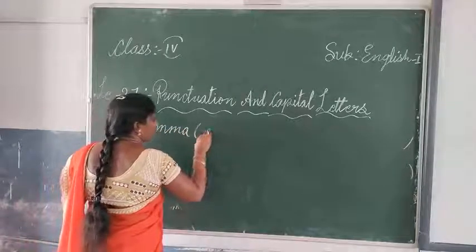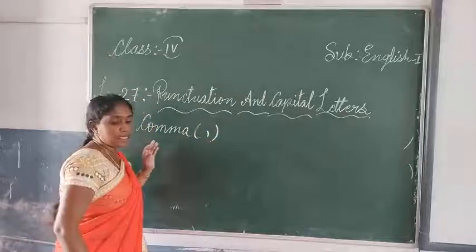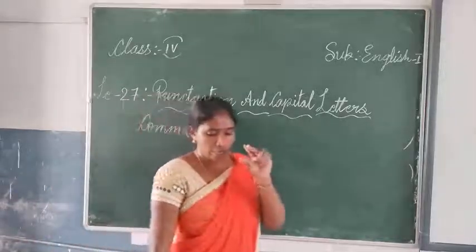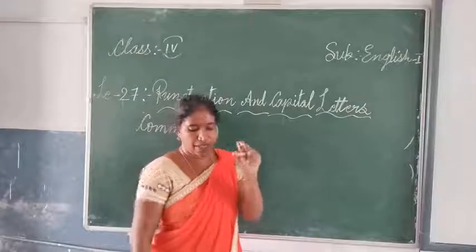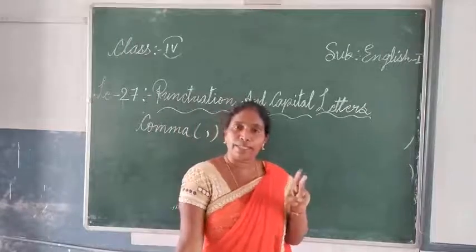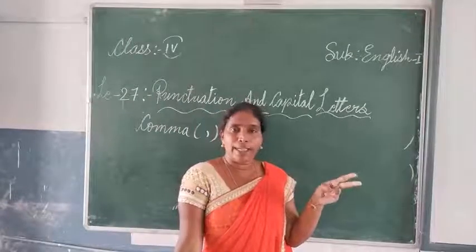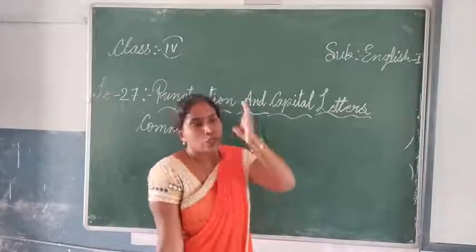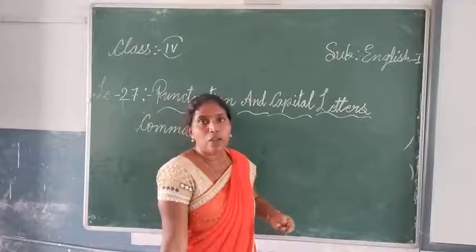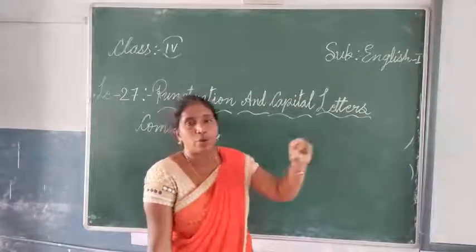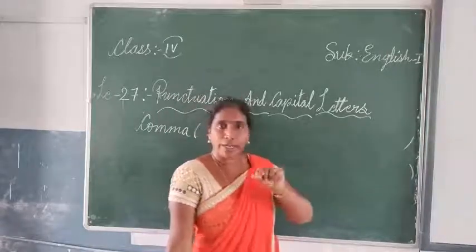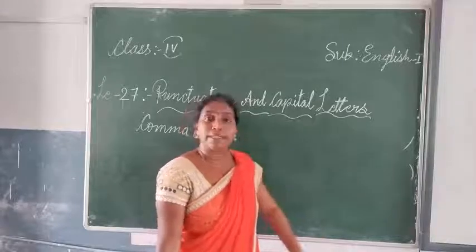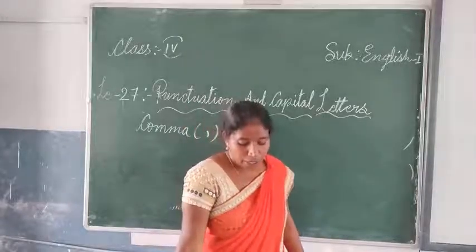This comma is used when we want to make things step by step, when we want to divide two sentences and write them. Then we will be using the comma. If a big sentence is there, we cut it in the middle; till the full stop, without a comma we cannot understand. To make the person understand more also we use it.